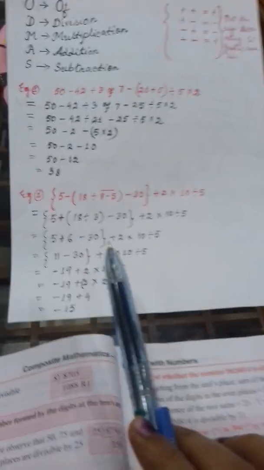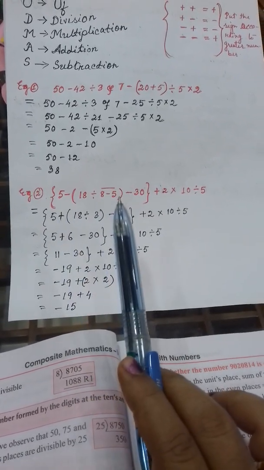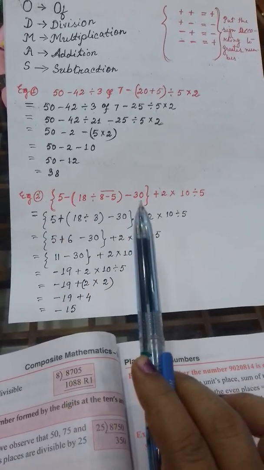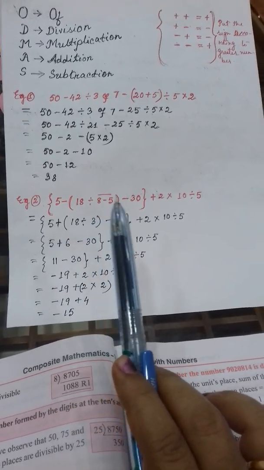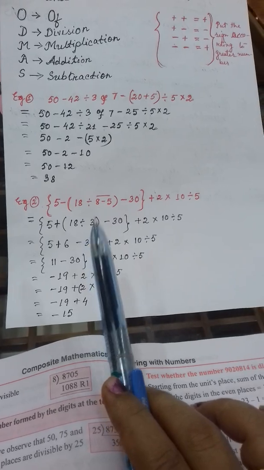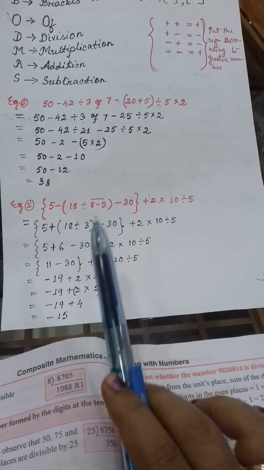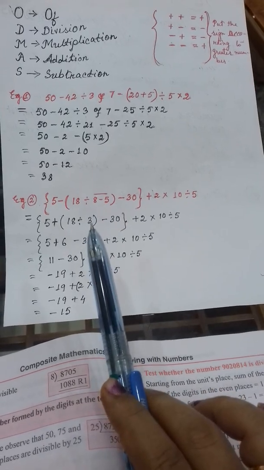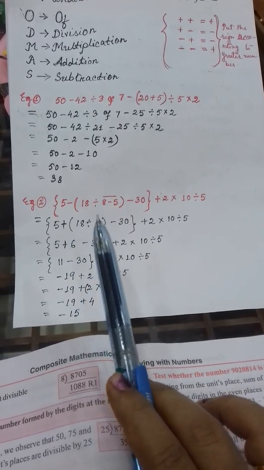One more simplification I have given with a bar. First bracket is also there, second bracket is also there. So at first what will you do? You will solve the bar one. Have you seen? 8 minus 5. The bar is over 8 minus 5. So 8 minus 5 is what? 3.